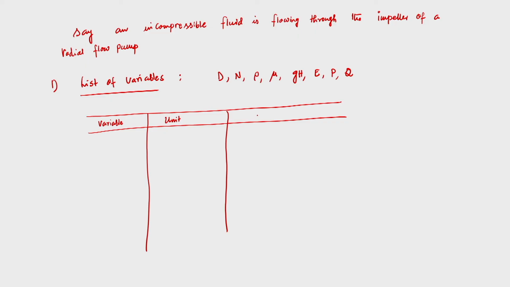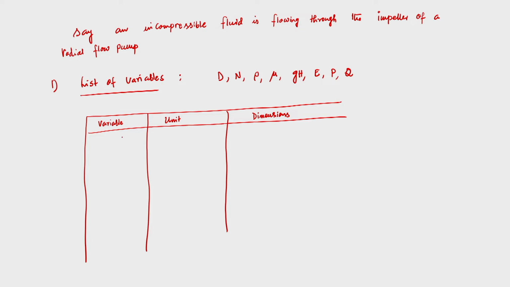So these three are very important before we try to figure out the pi terms or dimensionless terms using the Buckingham Pi theorem.